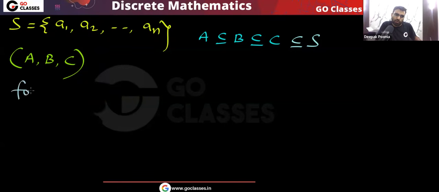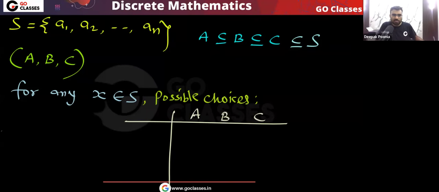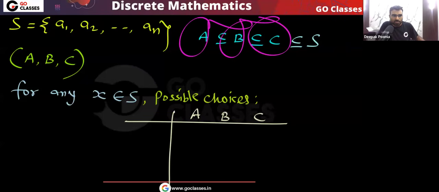You can see that for any element, let's assume you have some element x belonging to S. For any x belonging to S, what are the possible choices? I will write the possible choices for any element x belonging to S: A, B, C. Very simple point, remember. A should be a subset of B, B should be a subset of C.